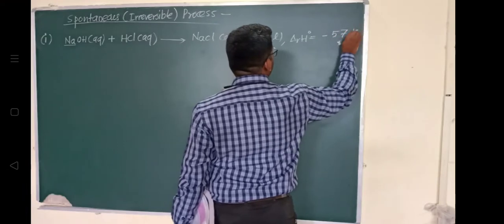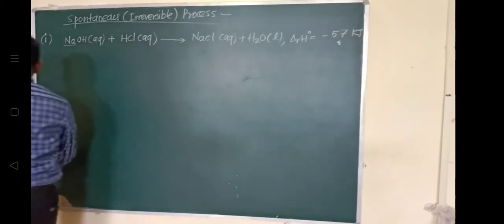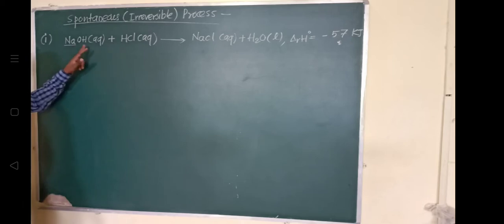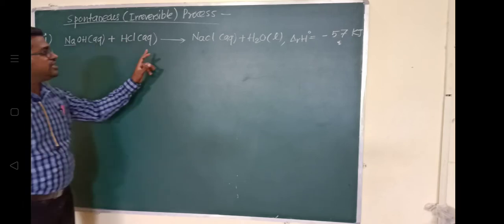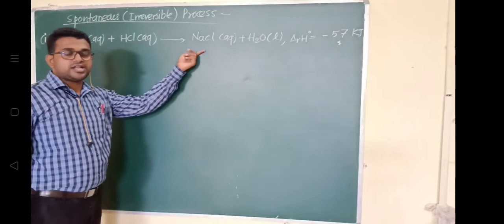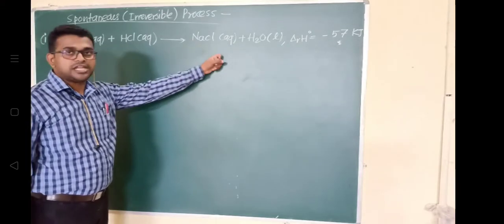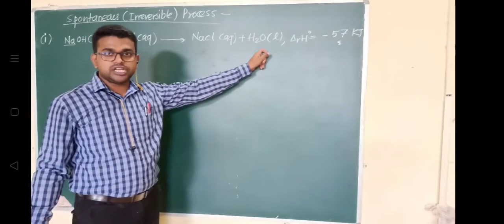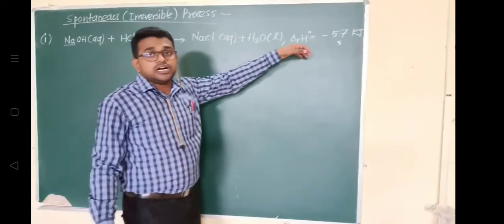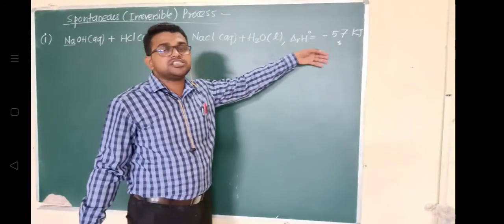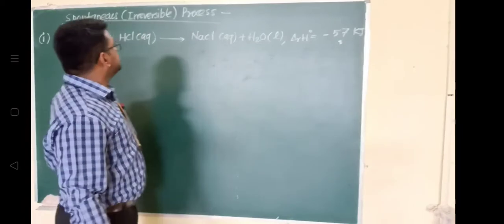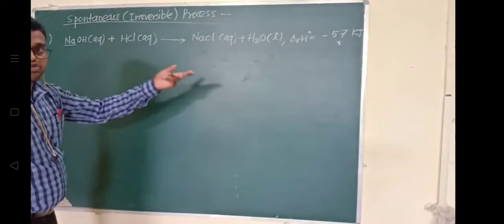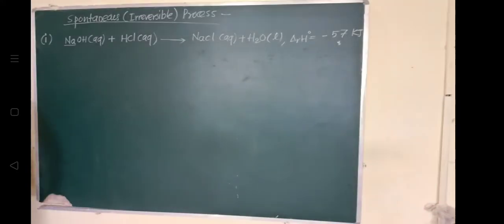Look at this. When aqueous NaOH reacts with aqueous HCl, it immediately and spontaneously forms sodium chloride and water, H2O in the liquid state, and the enthalpy change during this reaction is minus 57 kilojoule. So this is a spontaneous process. No external force or energy is required for the reaction to occur, and this is spontaneous.